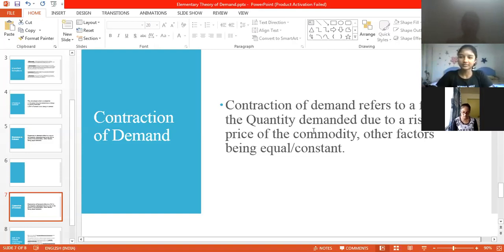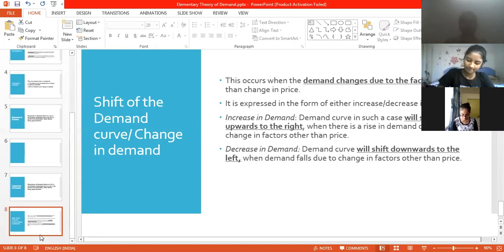Okay. I hope this is getting clear because these are the theoretical concepts which you have to apply in the demand curves. Okay, this is clear? Yes, ma'am. Okay. Now you come to the shift of the demand curve, which is change in the demand. Again, refer to the second part. It gets easier for us to understand. Shift of the demand curve.